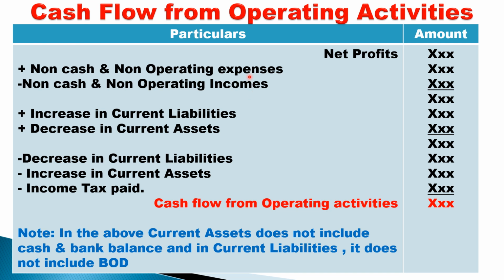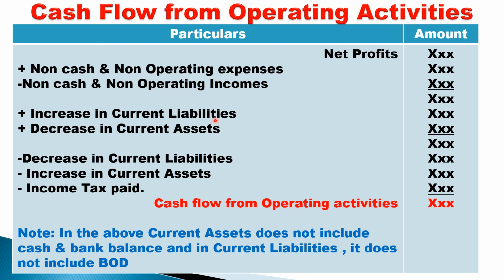So why should you add non-operating expense? Because it is not related to operating, so it should not be deducted. Add. Why should non-operating income be deducted? Because these incomes are not related to day-to-day operation, but it is added, so what you should do? Minus. Next, students, add increase in current liability.